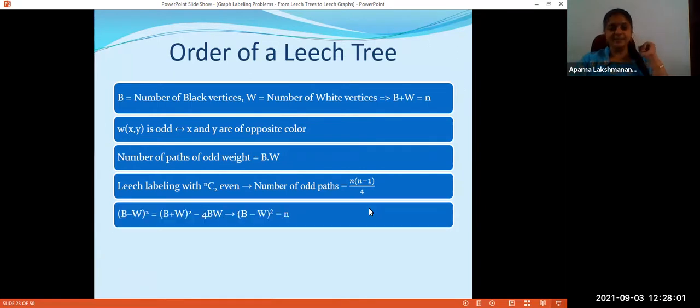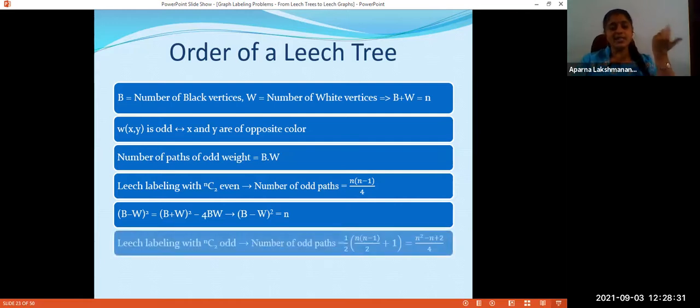But then, let us find what B minus W whole square is. B minus W whole square is B plus W whole square minus 4BW. For B plus W, I have the value n. And for B into W, I have the value n into n minus 1 by 4. On simplification, what you get is n. It's simple arithmetic. You can see that B minus W whole square is equal to n. So if NC2 is even, we have B minus W whole square equal to the order of the tree.